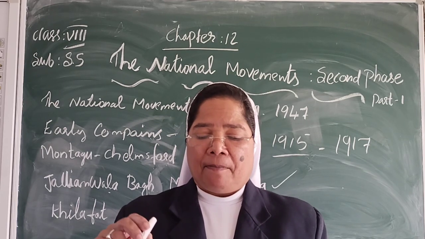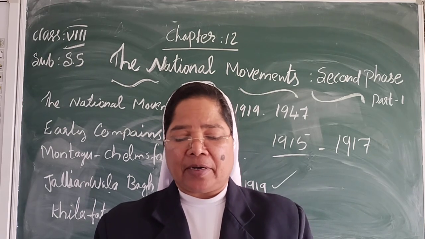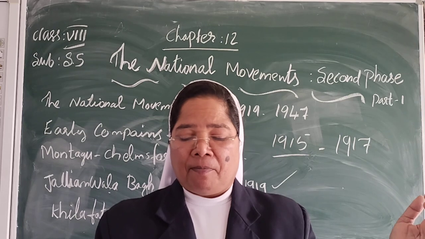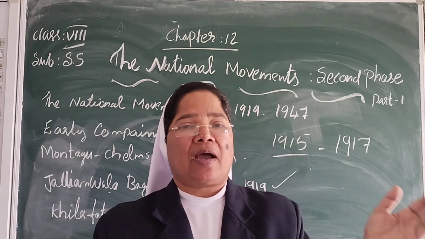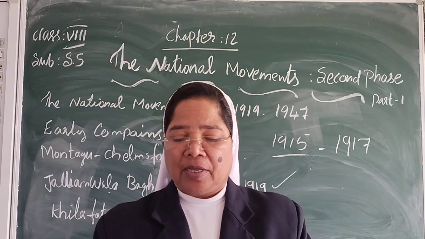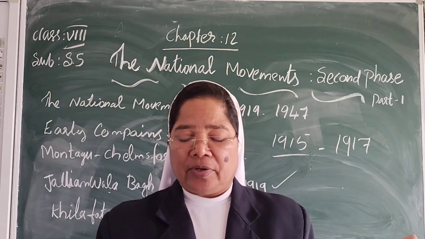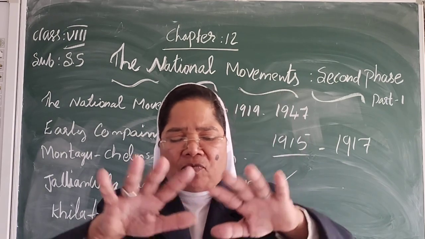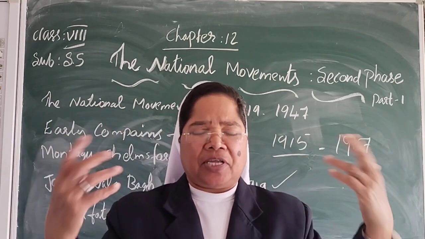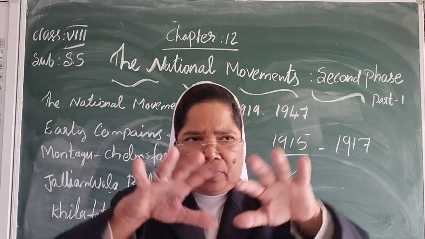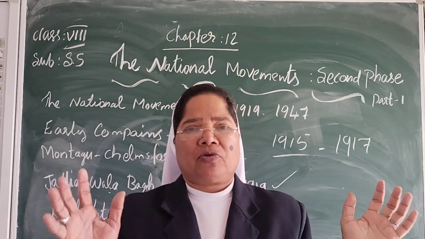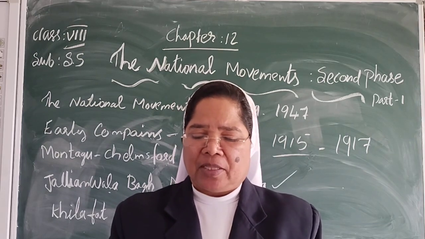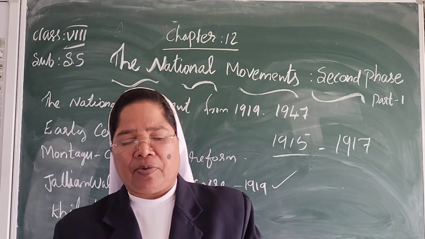On 13 April 1919, the festival of Baisakhi was being celebrated. On this day, people gathered for the festival in one big park in Amritsar, called Jallianwala Bagh. They were listening to speeches. Men, women and children all gathered together. It was a very peaceful gathering.